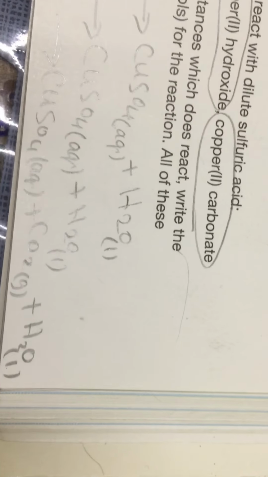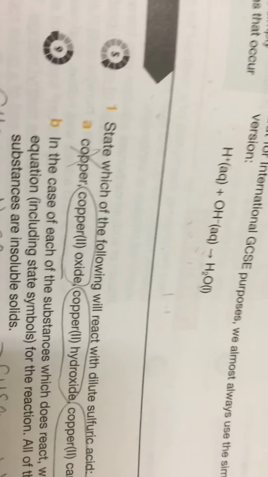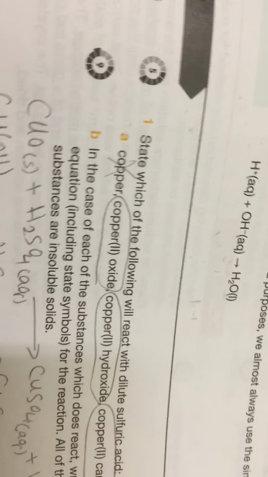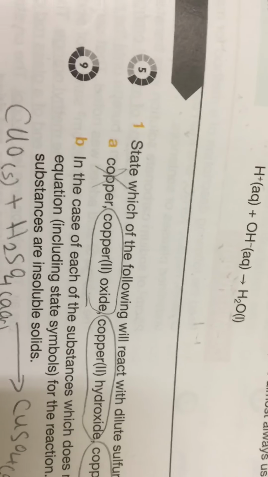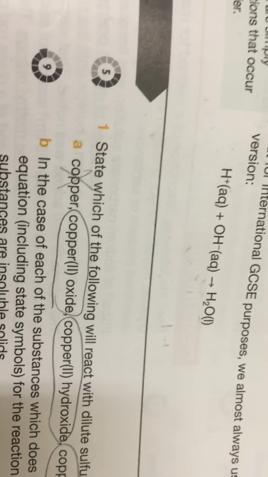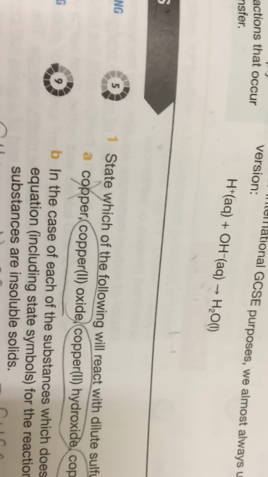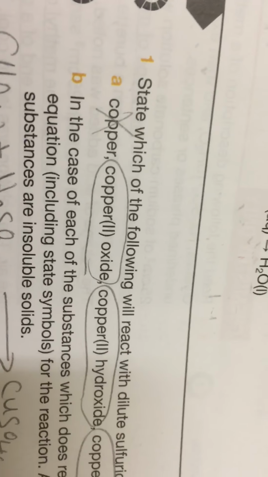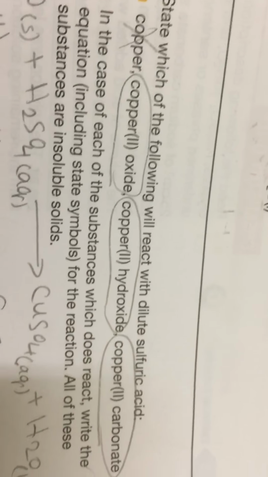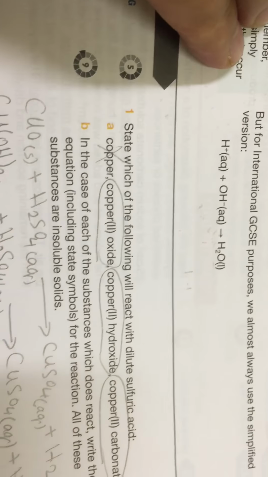Copper carbonate and sulfuric acid produce copper sulfate, carbon dioxide and water. I sent you a photo of the answer, but I want to revise it with you. Inshallah, in the next video I'll revise chapter 18, and then 16 and 14. Here he asked to write equations. This is question 1.